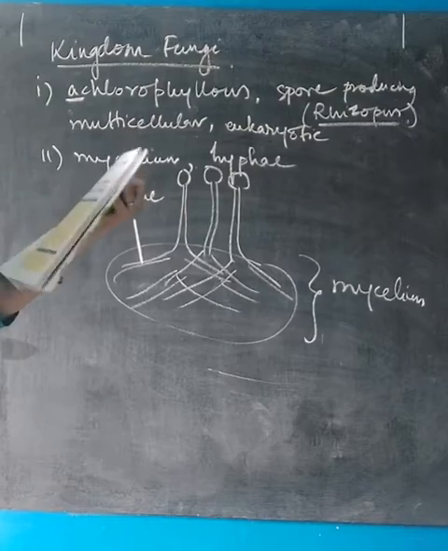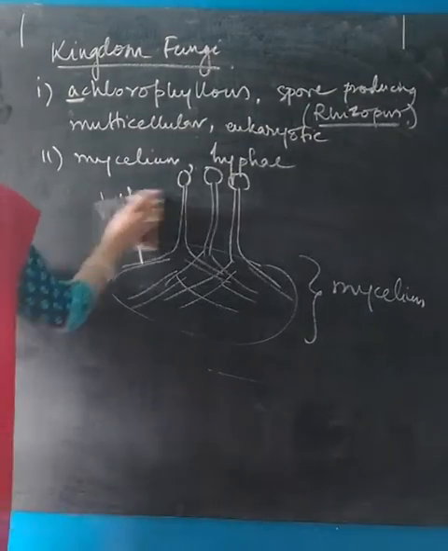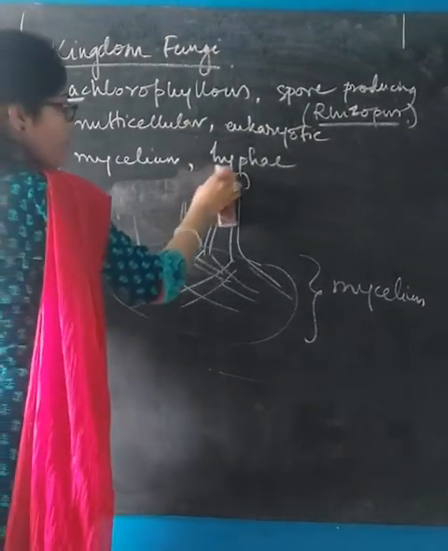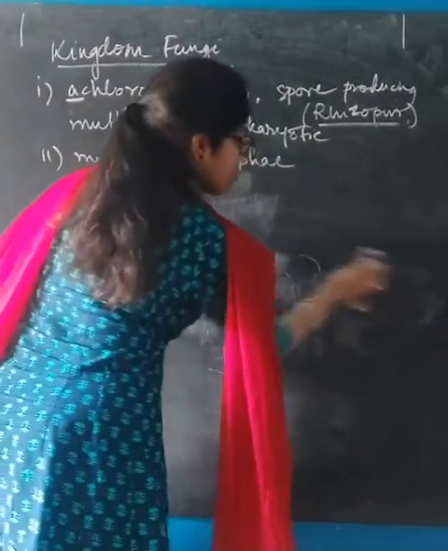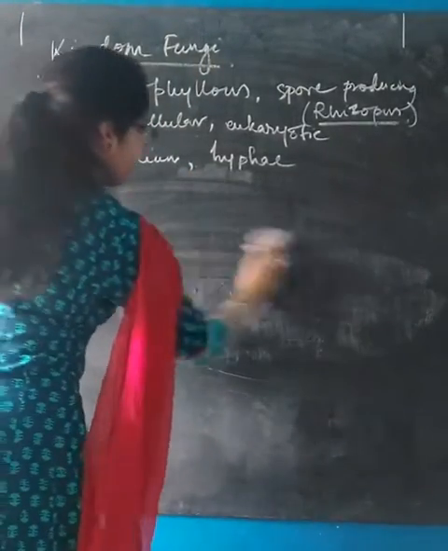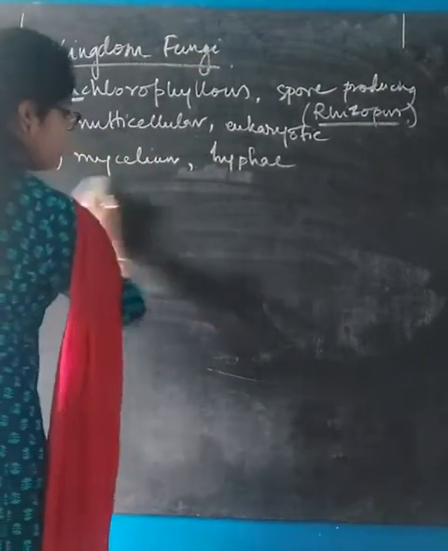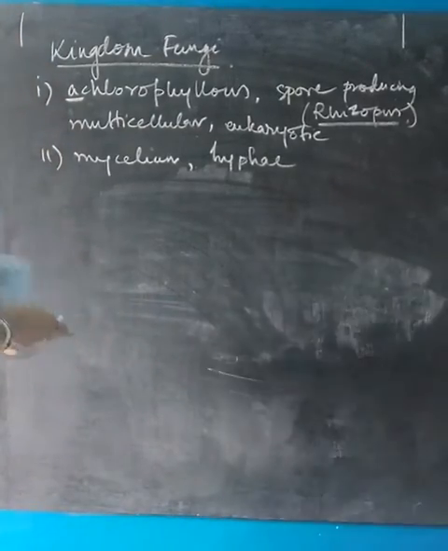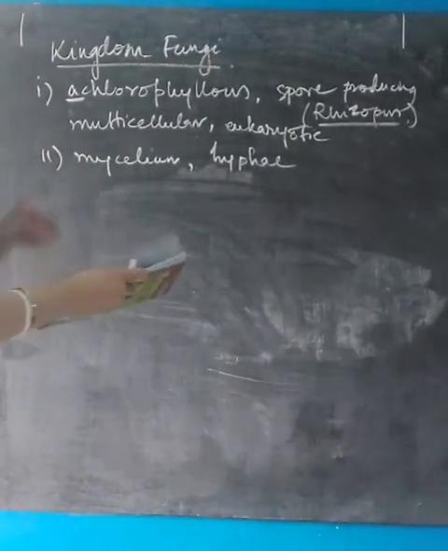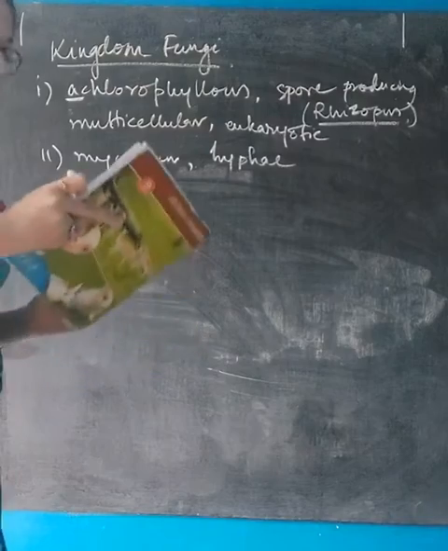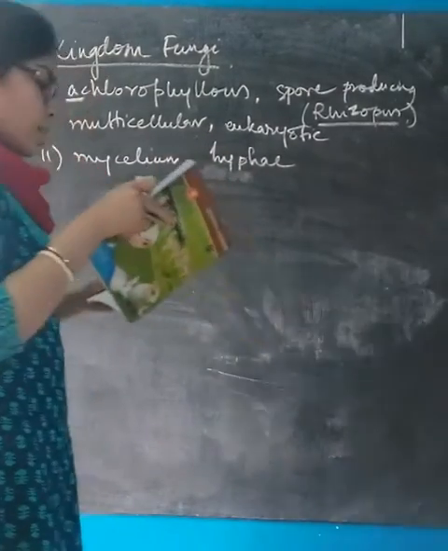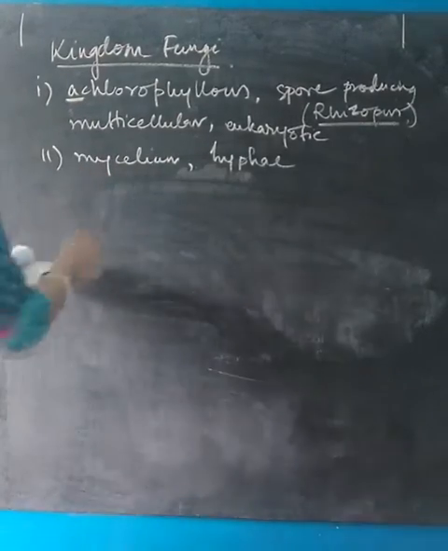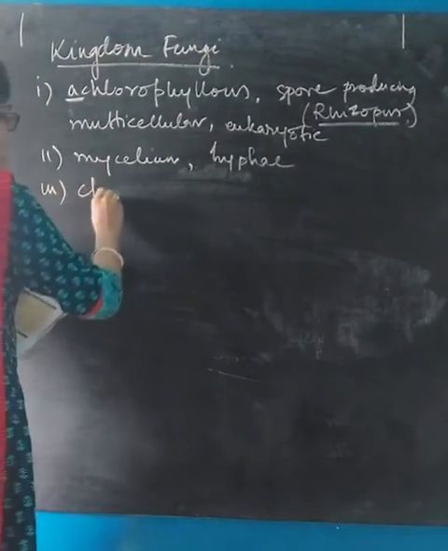Next, cell wall contains chitin. I am rubbing this so that I can write the points. The second point is the vegetative body is filamentous, which is known as mycelium, and all the branches of mycelium are known as hyphae. Third point, cell wall contains chitin.